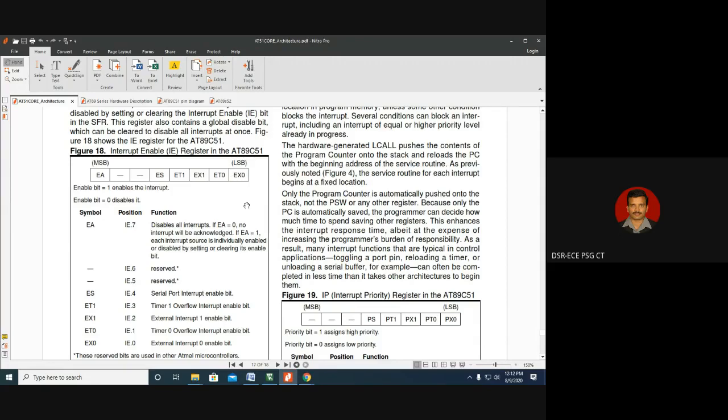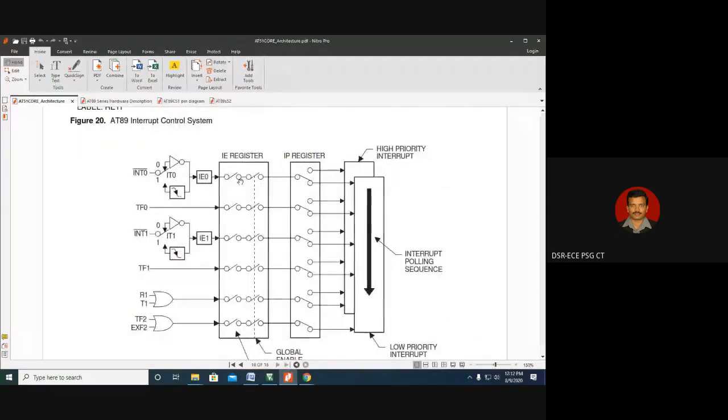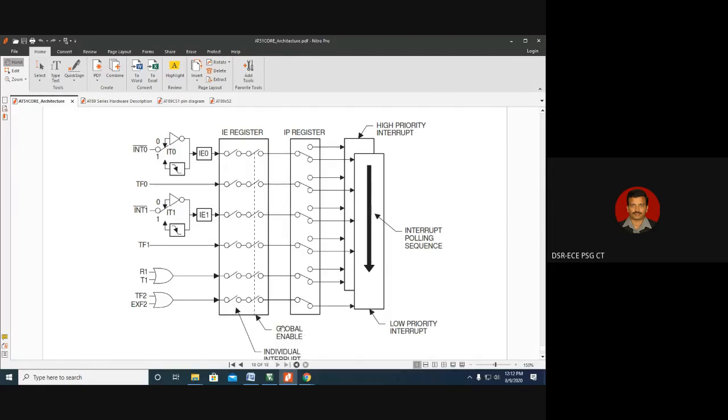That means to close these two switches. To close this switch is global enable. You can see it is a common switch to close all these switches together, which is called global enable. So this global enable switch will get closed only when EA equal to 1, and this individual switch will close if external interrupt 0 is 1. So to make this happen, 81 is the hexadecimal value which we have to load into the IE register.